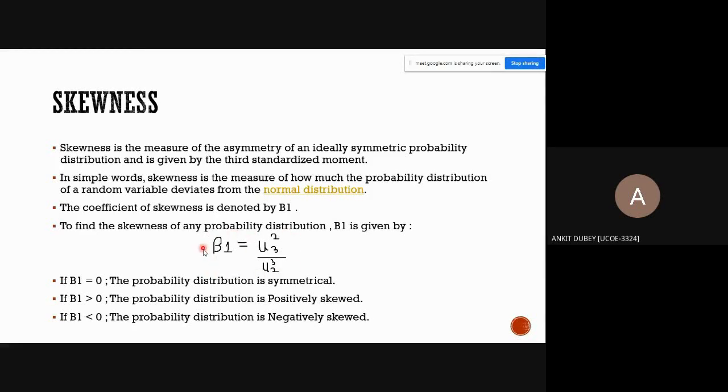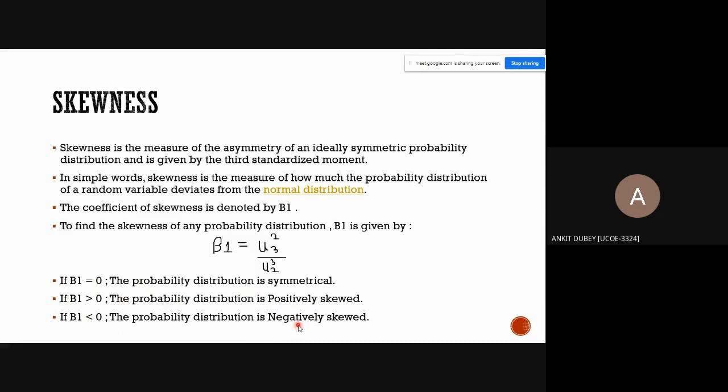And beta 1 can be further classified. If b1 is equal to 0, then the probability distribution is symmetrical. If b1 is greater than 0, the probability distribution is positively skewed. If b1 is less than 0, the probability distribution is negatively skewed.